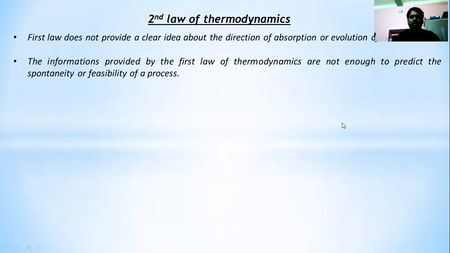Number two, the information provided by the first law is not enough to predict the spontaneity or feasibility of a process. That means the first law will not indicate whether the reaction is feasible or not feasible. And along with that, the first law cannot guide us about the extent of conversion of energy.